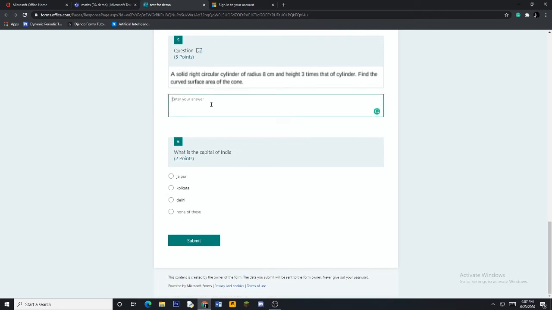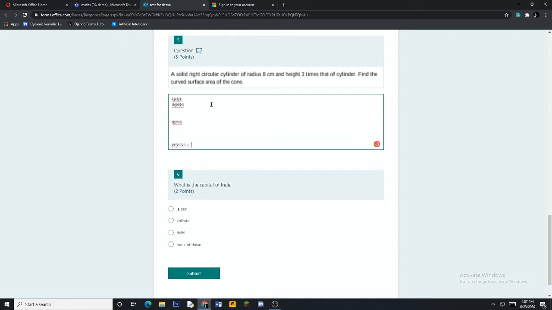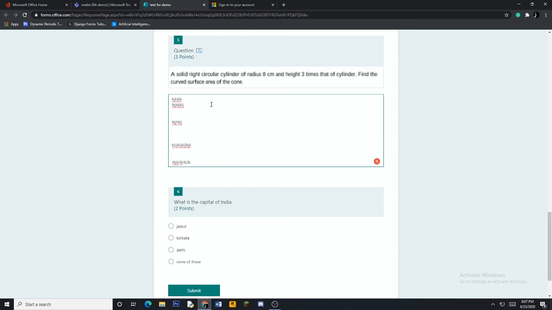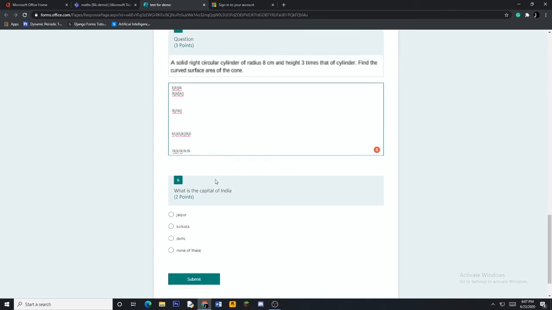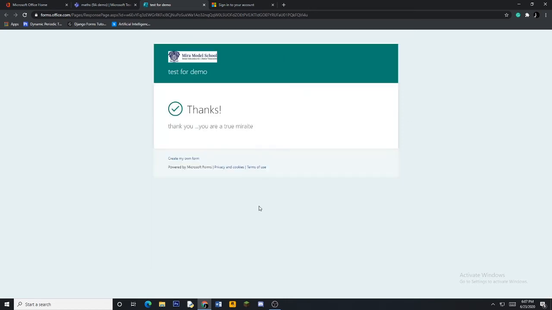Next question. Now it is a multi-line, he can write anything. See, it can be any number of lines. After writing the answer, he goes to the next question. What is the capital of India? He says Delhi, and submit. It has gone. Right? Now in the next part I'll show you the same question paper, how a child can attempt it using a mobile phone.